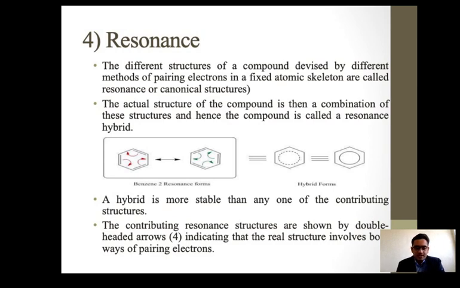These pi electrons continuously delocalize, making all the bonds the same in nature; there is no distinct single or double bond. The electrons are equally distributed, and we get a hybrid form. A hybrid is more stable than any one of the contributing structures.